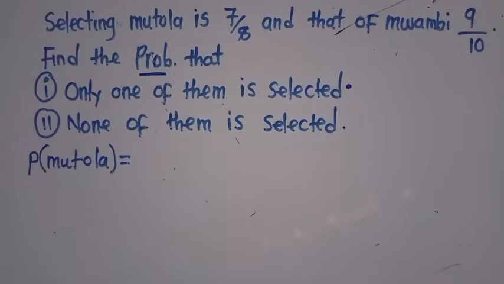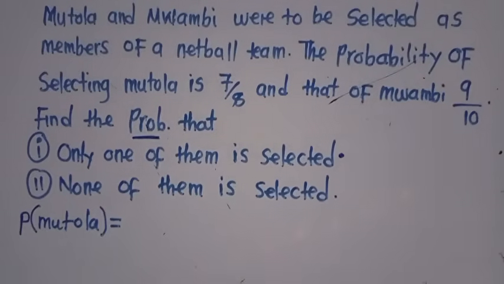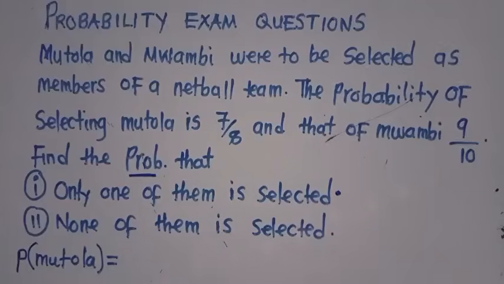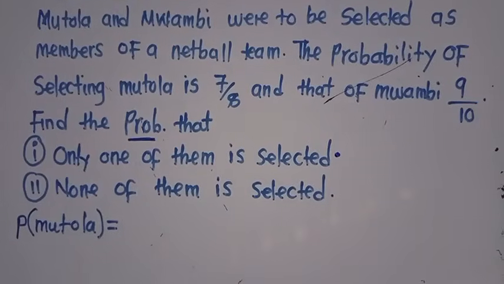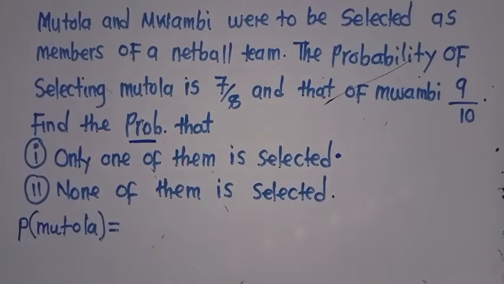Okay, give us a minute. We are writing. Let me give you a minute. This is a question. Before we start answering, let's make sure we copy down this question. Let's make sure we all copy down this question. I've just given you a minute. Let's make sure that we copy down this question.